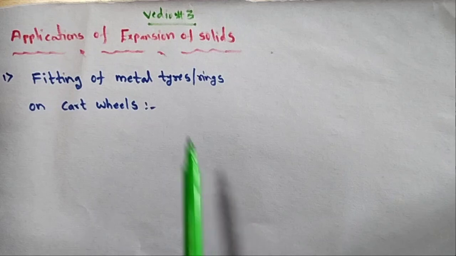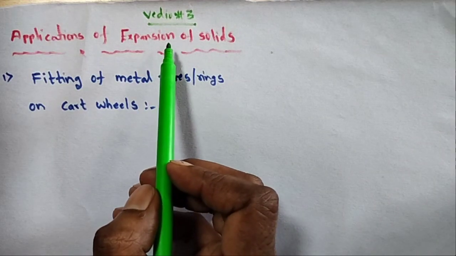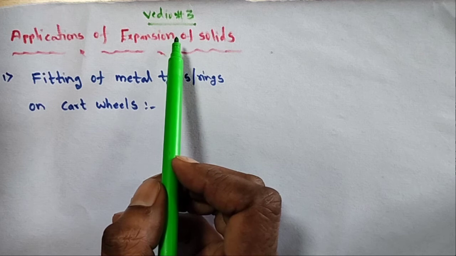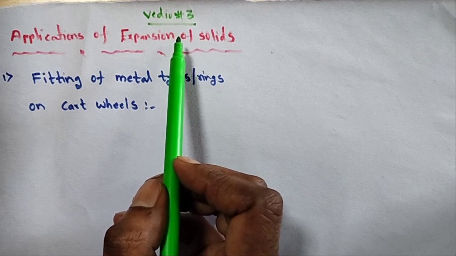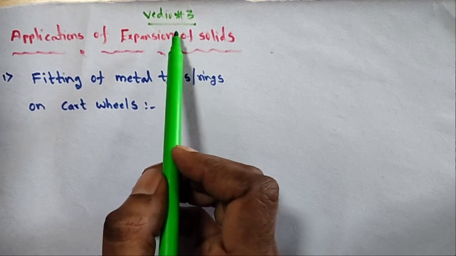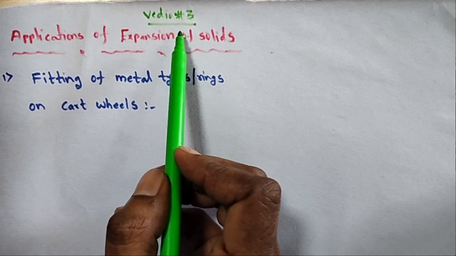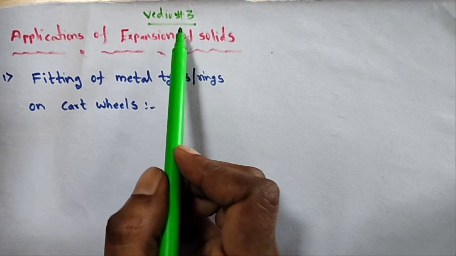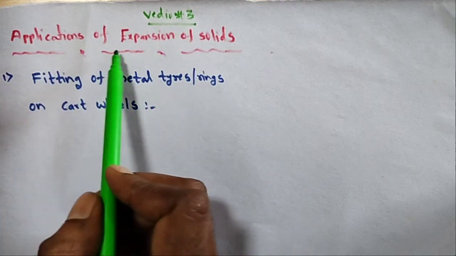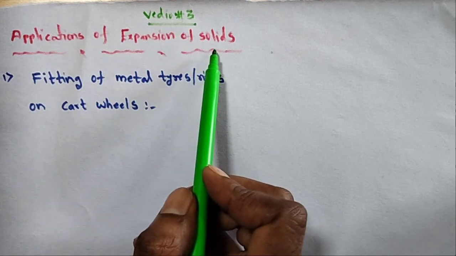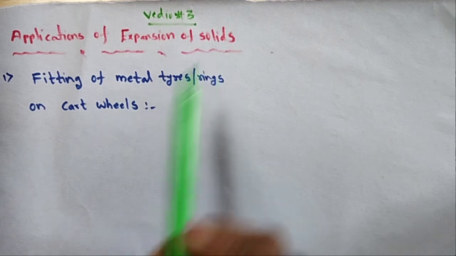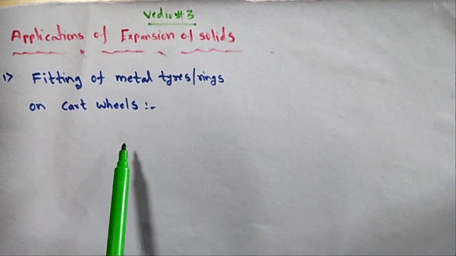Morning, students. This is the thermal properties of matter, the 12th chapter in class 11, video 3. In the previous video, the types of expansions were explained. In this third video, we look at the applications of expansion of solids. There are a number of applications, but a few will be explained.